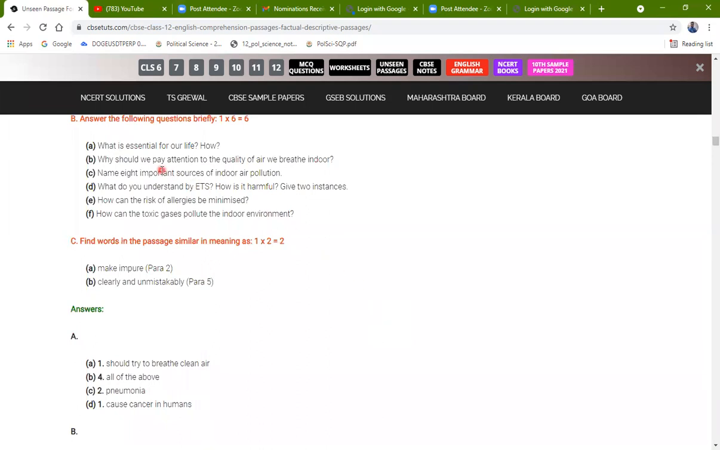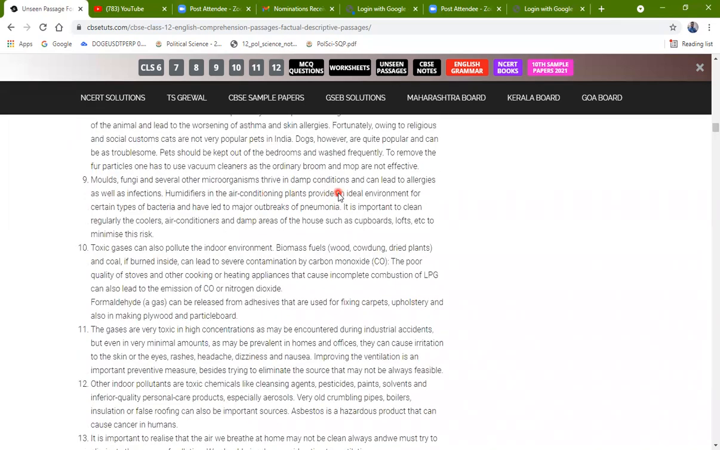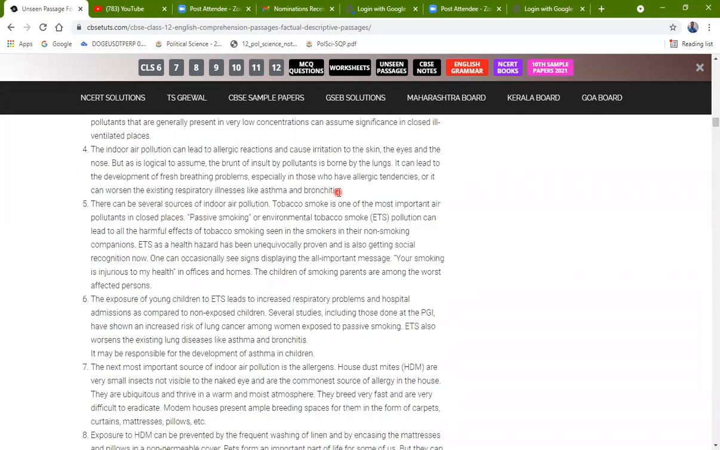You have to keep the marks limit in your head, because if you do not know the marks limit, this is your loss only, because you will spend more time on the question and it is worthless, right? Name 8 important sources of indoor pollution. We have to tell 8 important sources.